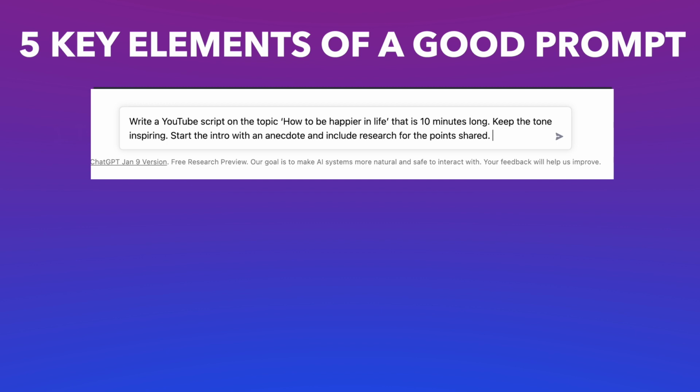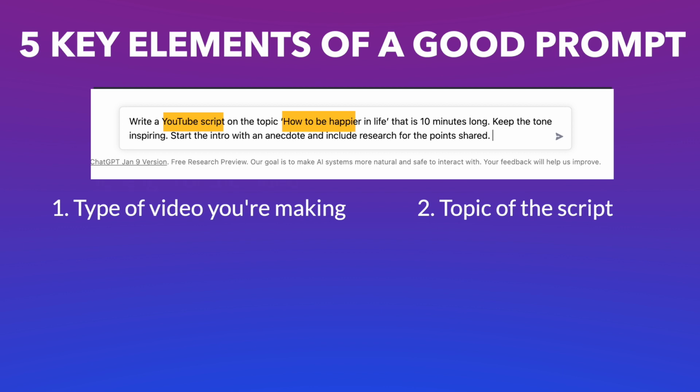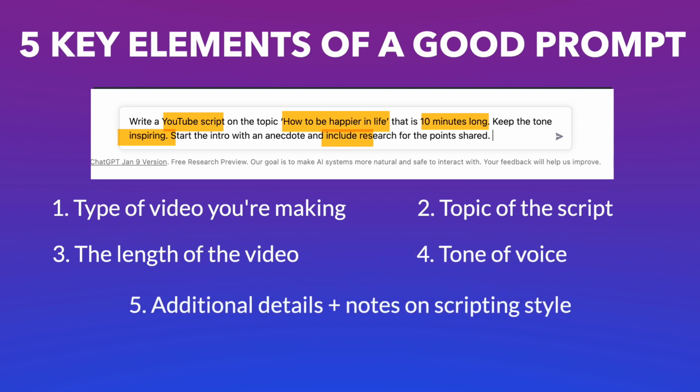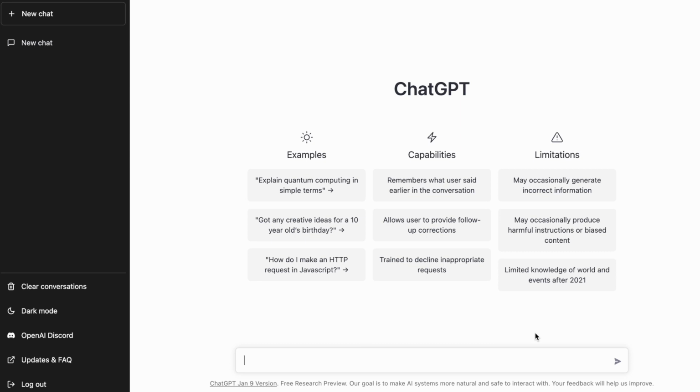These are the type of video you're creating, such as YouTube video, YouTube Shorts video, the topic you want it to cover, the length of the video, the tone of voice you're going for, and any specific details you want to add, as well as any inputs on scripting style. For this video, we want the AI to create a script around how to practice stoicism for beginners. So here's how you can write the prompt for that.